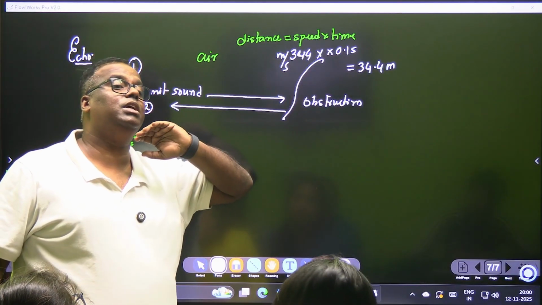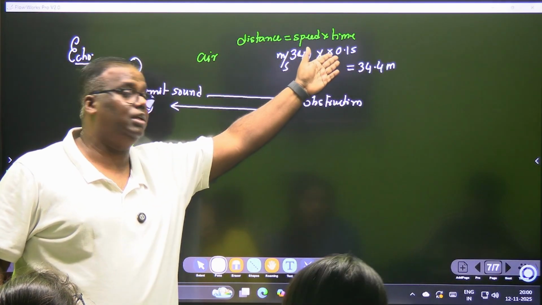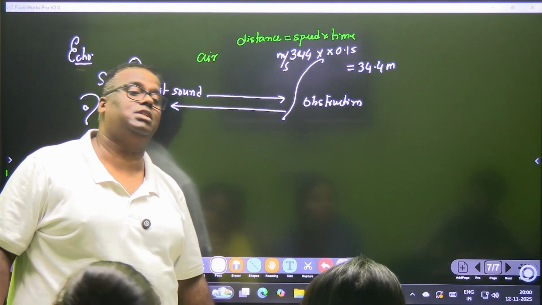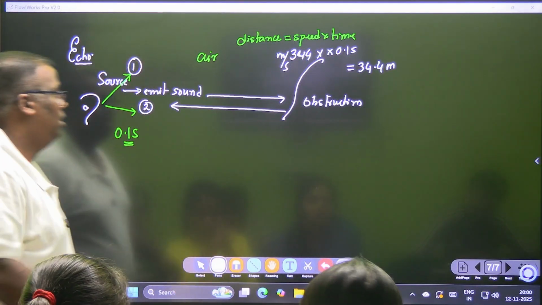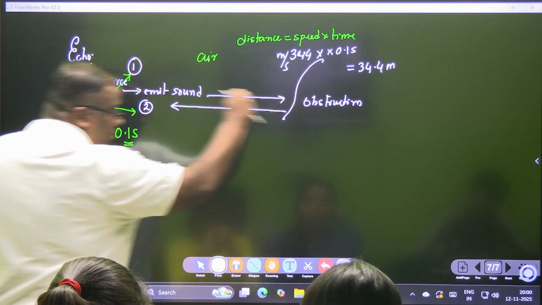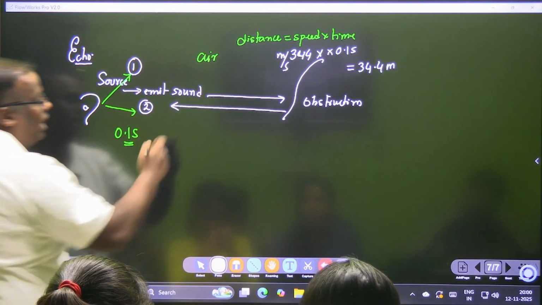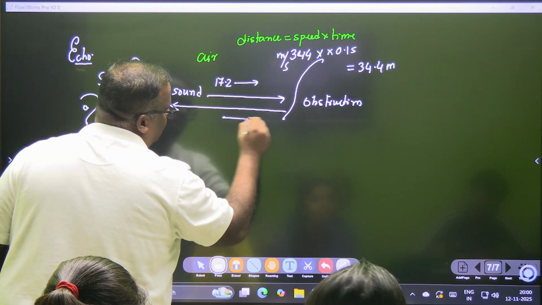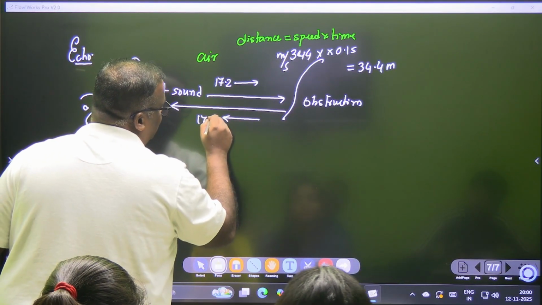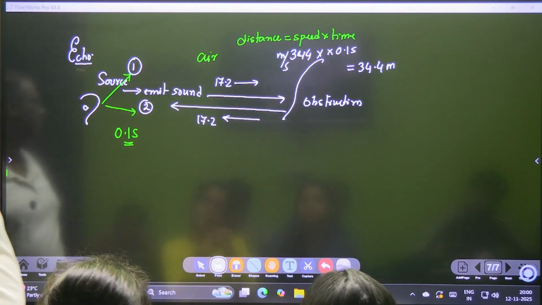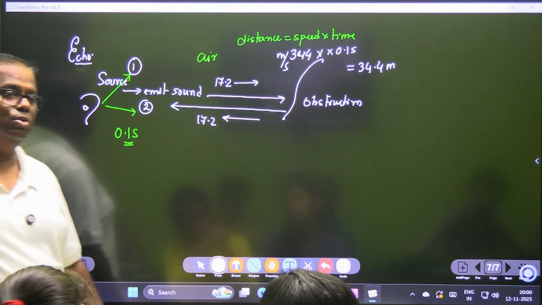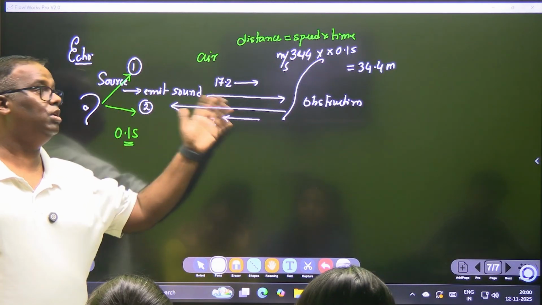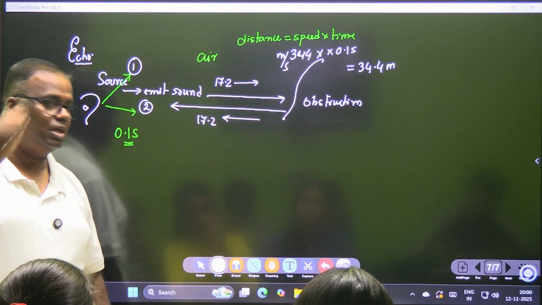That means it has to come back with a delay of 0.1 seconds, so create that much delay. If you multiply that time by 344, what distance do you get? 34.4. So going is 17.2 and returning is 17.2. That means the obstruction should be at a distance of 17.2 minimum from the source in order for you to hear a distinct echo.